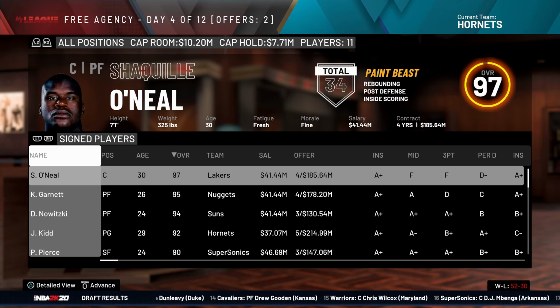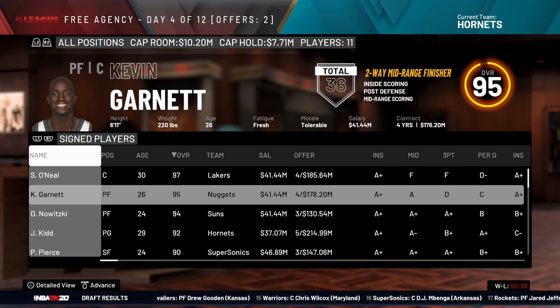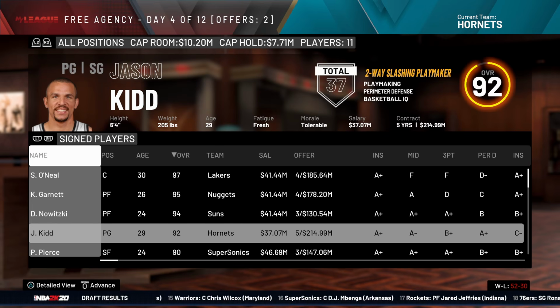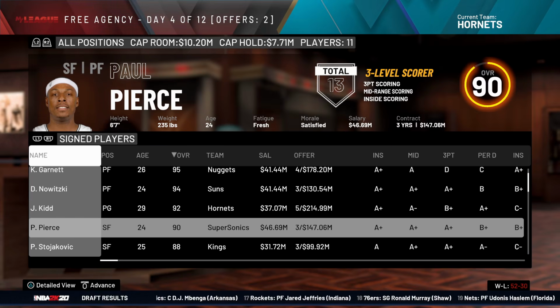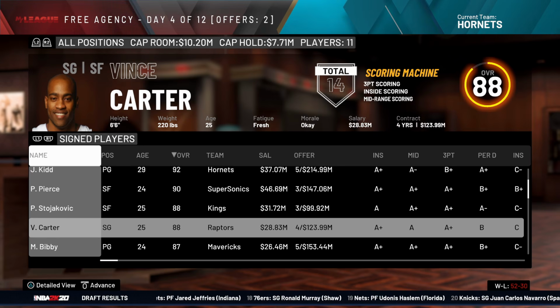Shaq re-signed with the Lakers despite their unsuccessful season. Actually, not that bad. KG went to the Nuggets. Dirk stood with the Suns. Jason Kidd thankfully stood with us. Paul Pierce went to the Supersonics. I think somebody else is there. I don't know. Well, yeah, obviously there's another 14 players there.